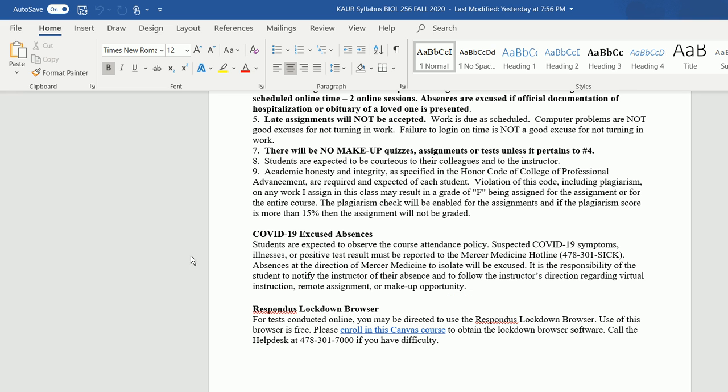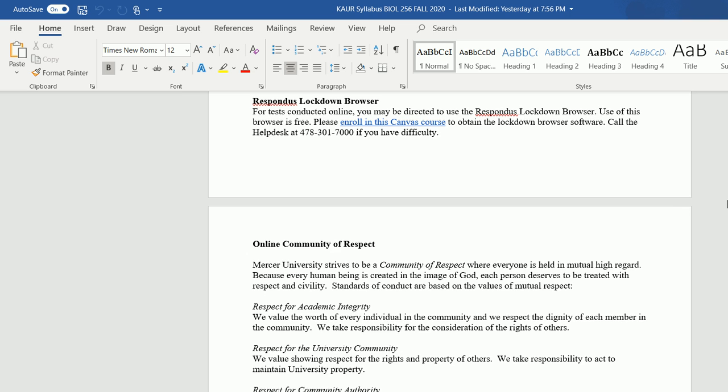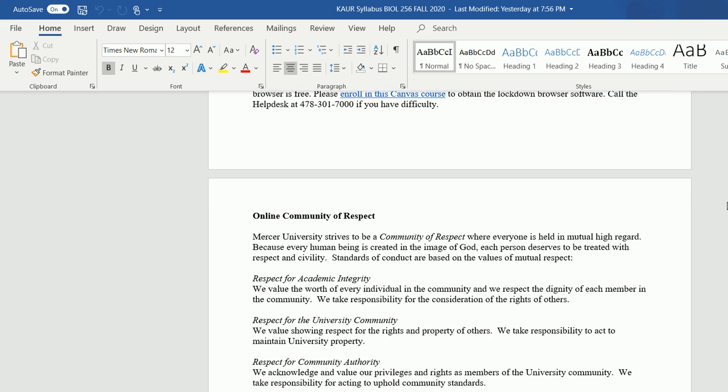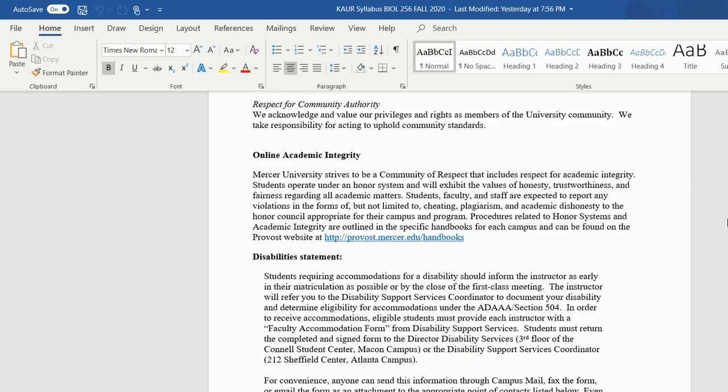There can be some quizzes where we may require Respondus LockDown Browser. You need to download it, and the instructions on how to download it are there in the orientation. This week, the very first week, you are going to do the online orientation, in which you will be taught how to download the Respondus LockDown Browser. Then the online community of respect. Please go over these policies.